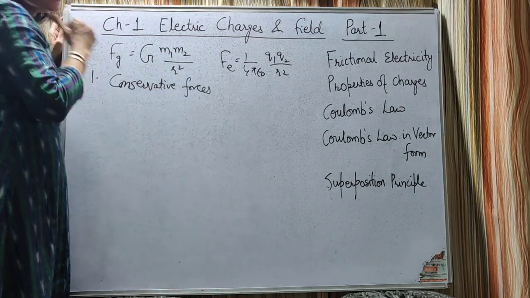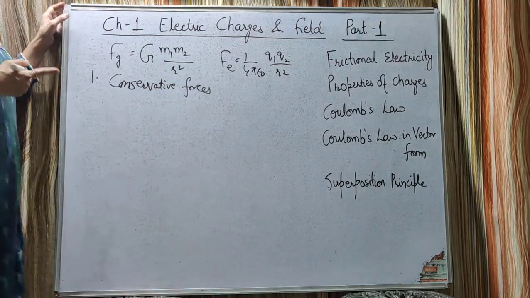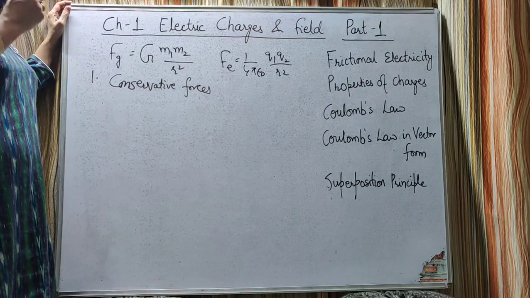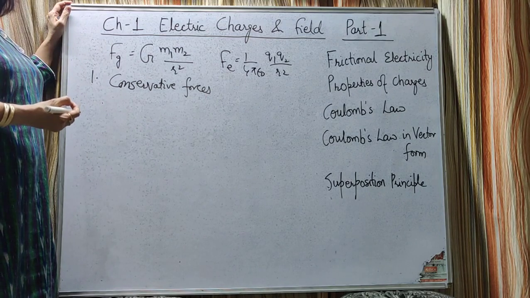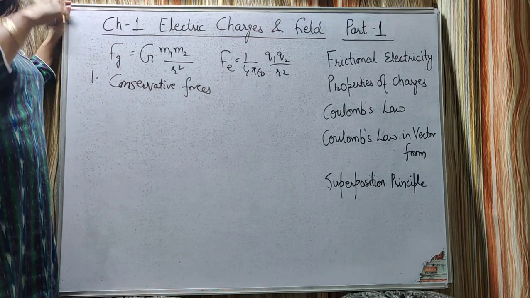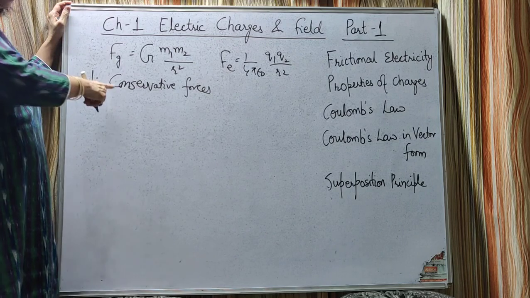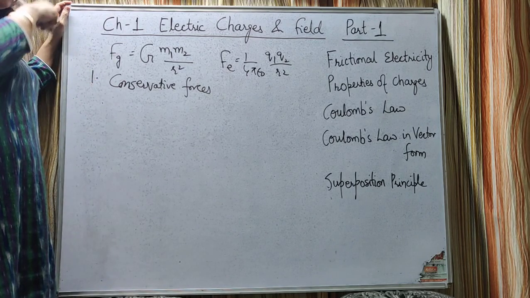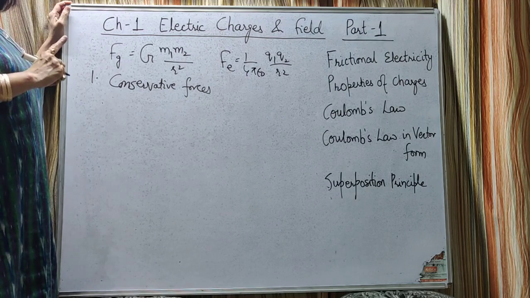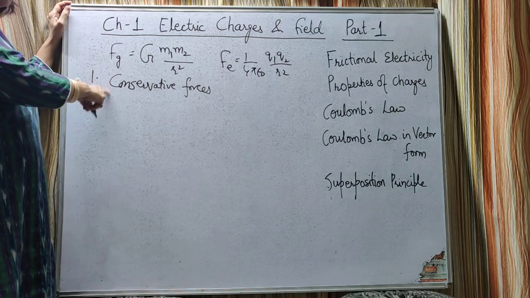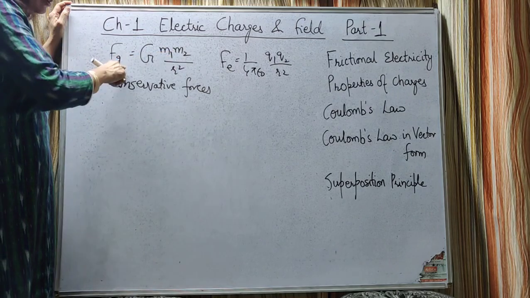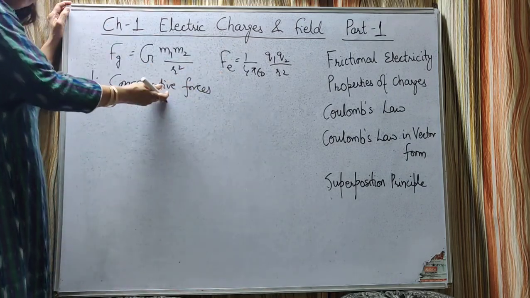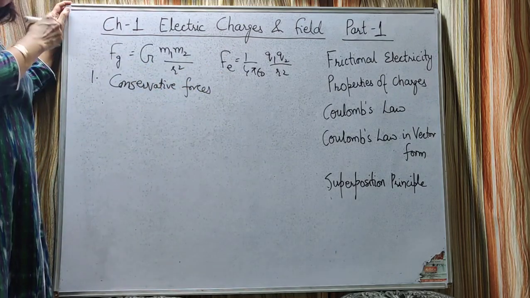Now what are conservative forces? If the work done by the force depends only on the initial and the final position, not on the path which is taken, such forces are called conservative forces, and the net work done in a closed loop is equal to 0. So here the masses are conserved, here the charges are conserved. So both the forces are conservative forces.